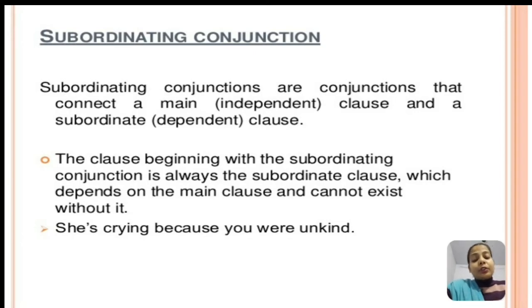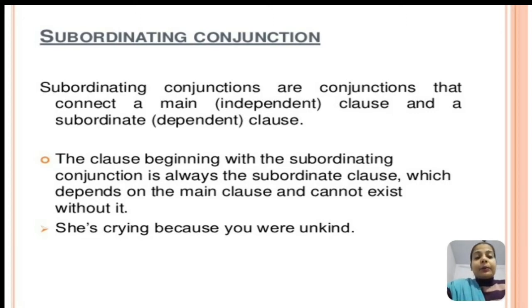So what we have understood is that a subordinating conjunction is a kind of conjunction used for connecting two clauses. Which two clauses? A main clause and a subordinate clause. And when a subordinating conjunction is used at the beginning of a clause, that clause will always be the subordinate clause. It means that it will depend on the main clause and cannot exist without it. It will not stand alone as a sentence.